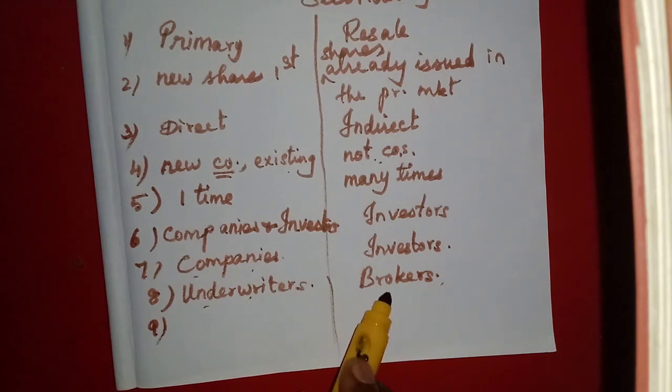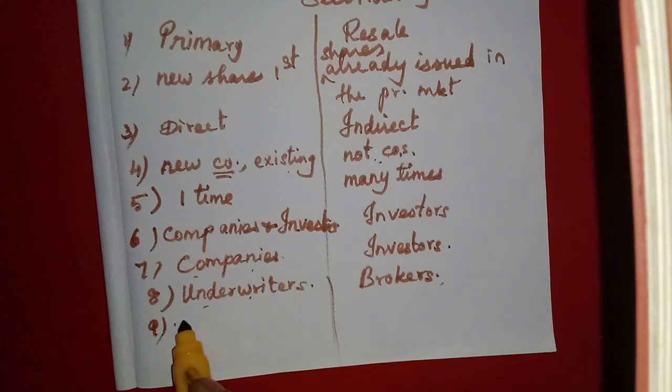They are the intermediaries, or we can call them the broker or the middleman. Brokers and many other people are there: the members of the stock exchange, the brokers, the commission agents. In common we call them brokers.